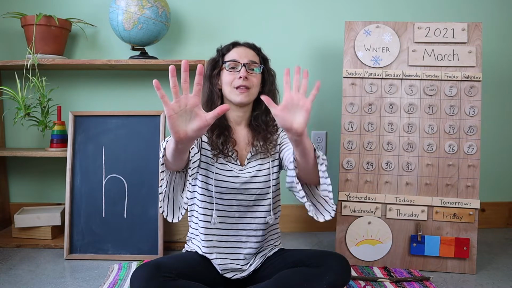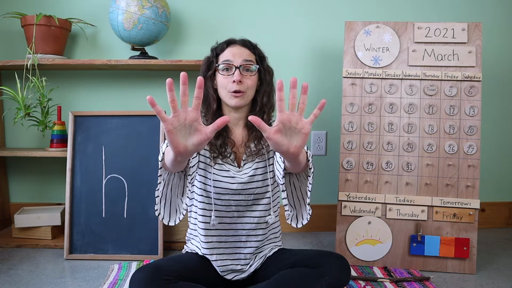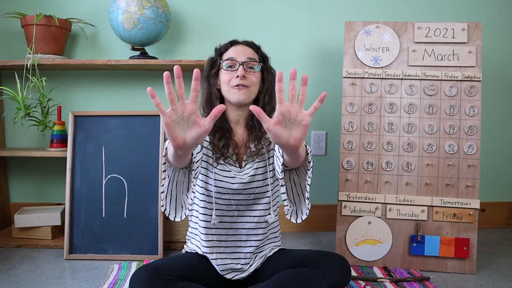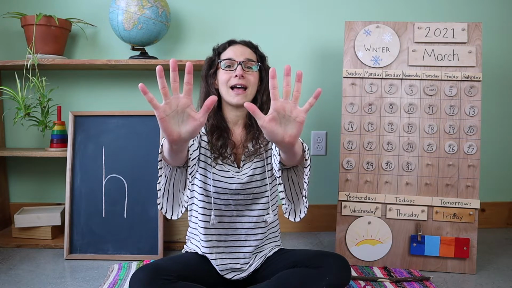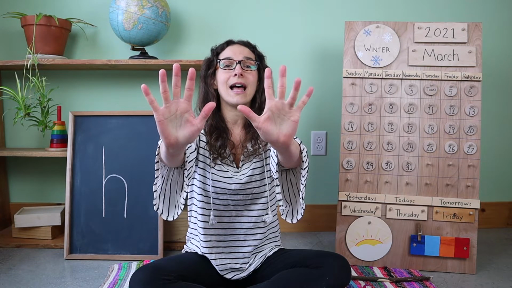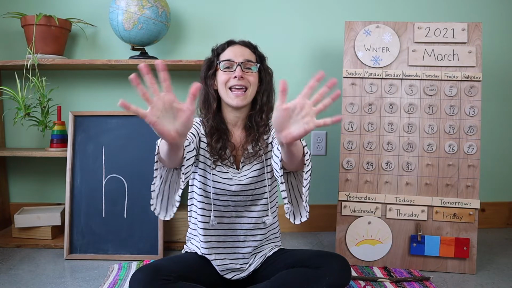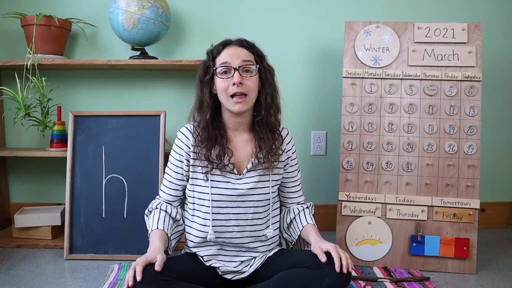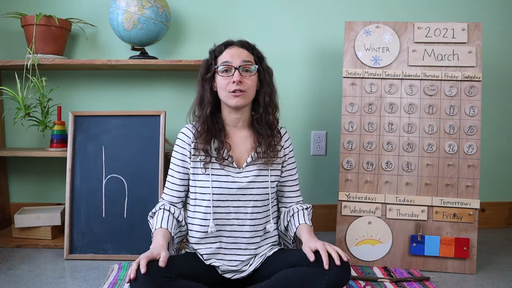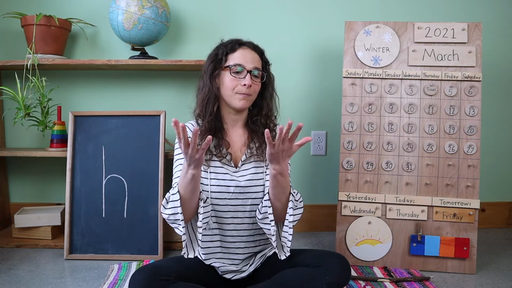One hand, 2. And I have a special song that goes like this, and we're going to count them. 1 little, 2 little, 3 little fingers, 4 little, 5 little, 6 little fingers, 7 little, 8 little, 9 little fingers, 10 little fingers on 2 hands. So most people have 2 hands, and most people have 10 fingers. But let's explore our fingers and our hands a little bit more.